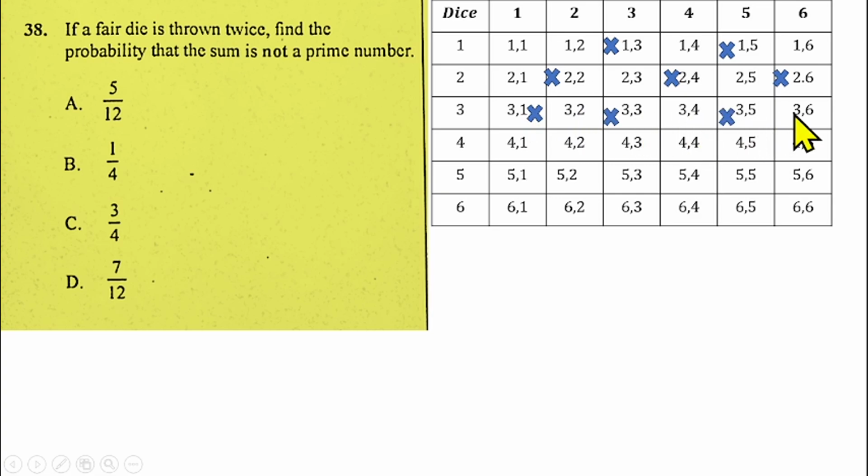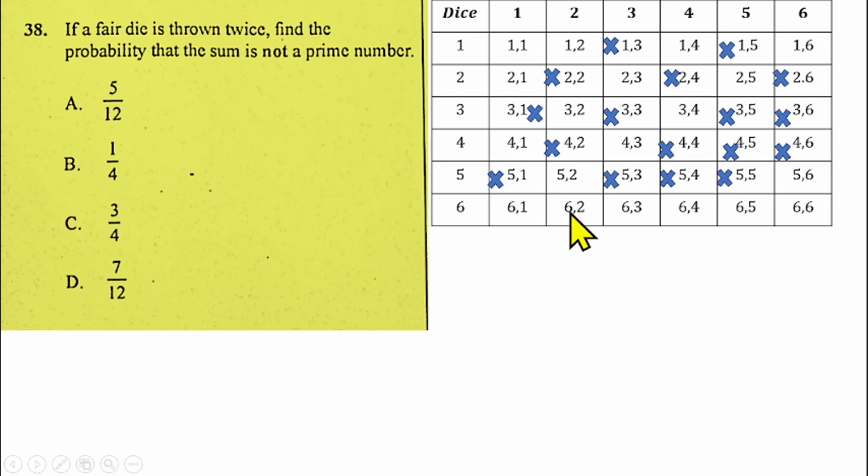Well, this is 3 plus 6, what, 9. And 9 is not a prime number, we need this. So this is prime, this is even, we need it. We don't need it, we need this. This is 9, we need this. This is 10, we need this. This is 6, we need. 7, we don't need. 8, we need. 9, we need. 10, we need. 11, we don't need. 11 is a prime number, we don't need it.